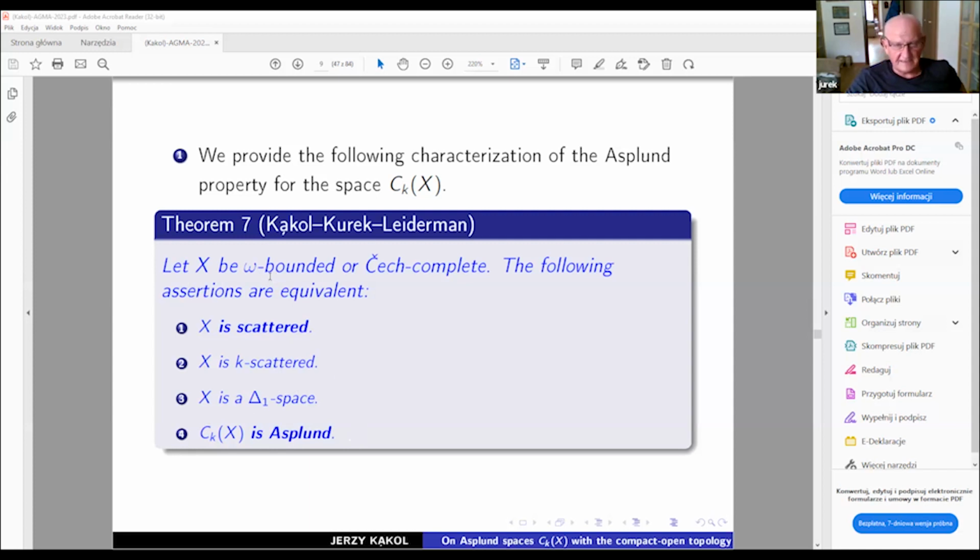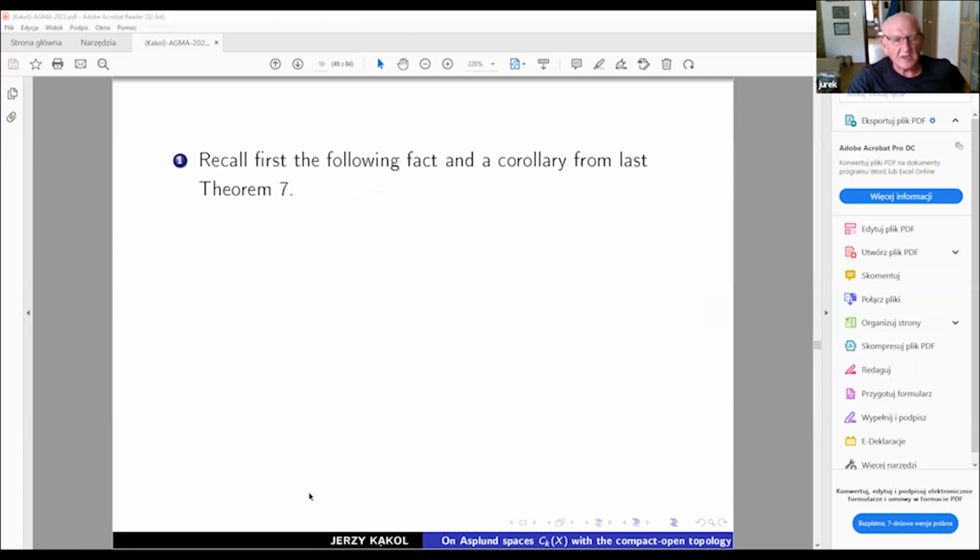So we have exactly the same conclusion as by Namioka and Phelps, but for a much larger class of spaces for which these two conditions, I mean item 1 and item 4, are equivalent. So you can see here in a couple of minutes, I still have time, that this property of X being a delta 1 space is also very crucial.